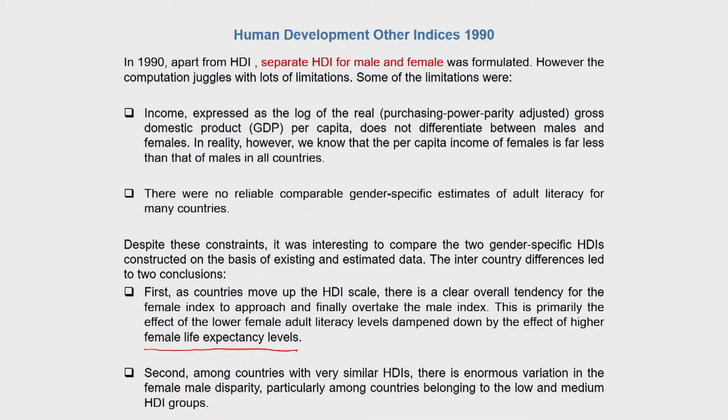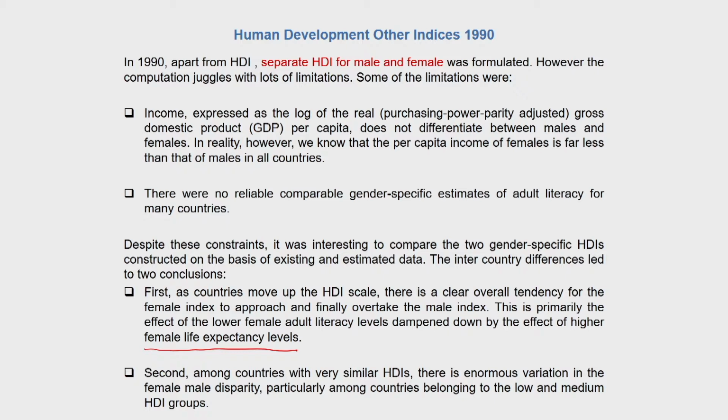So that is the first conclusion that can be drawn from the calculations of HDI that was done for men and women separately in 1990. Even though there were data limitations, the female life expectancy estimate actually pulled the female HDI levels up, even if the adult literacy ratios showed very low levels of achievement for women. The second conclusion was that among countries with very similar HDIs, there was enormous variation in the female-male disparity, particularly among countries belonging to the low and medium HDI groups.